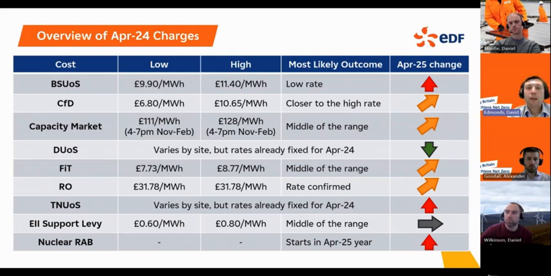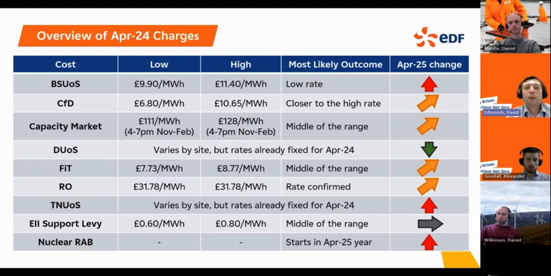On the CFD, this one's very uncertain because, as I mentioned before, wholesale prices are a key factor. So depending on what they do, the CFD rate can go up or down. As things stand, we do expect it to go up a little bit, and that is really because there's more generation coming through onto the CFD scheme each year, and the strike prices the generators get go up with inflation each year as well. So the general trend of these costs would normally be to go up with inflation for a number of them.